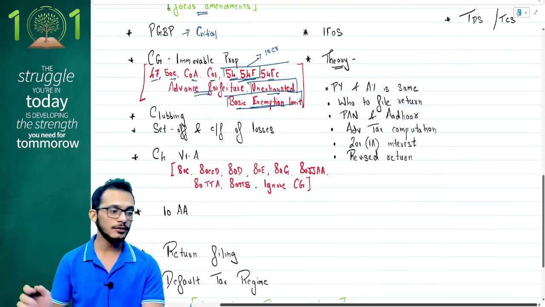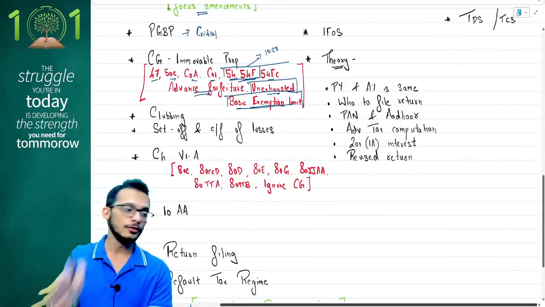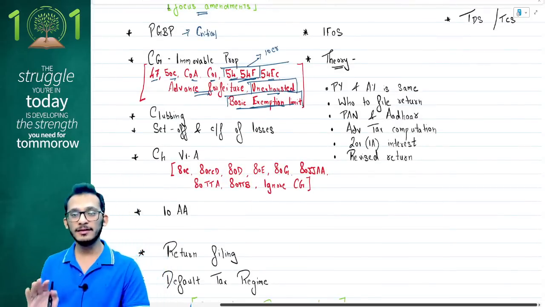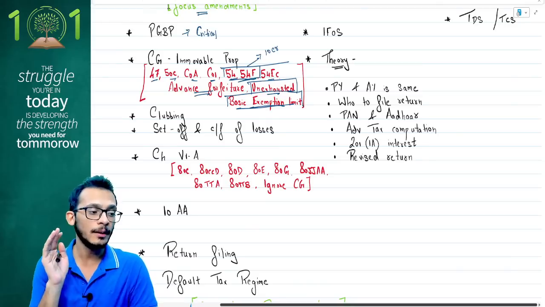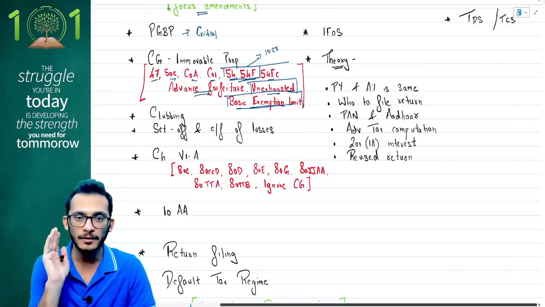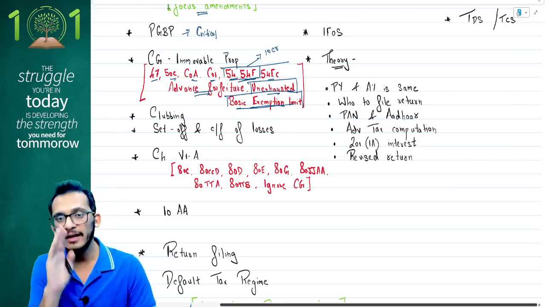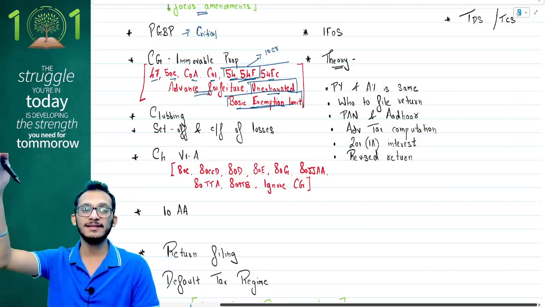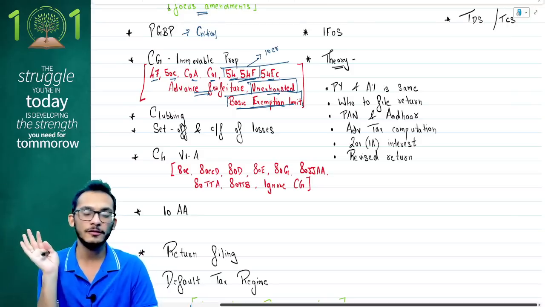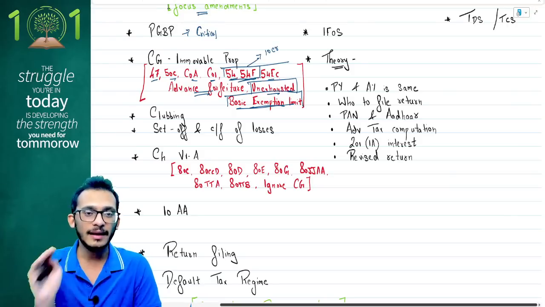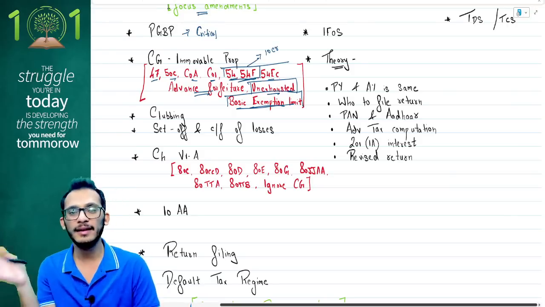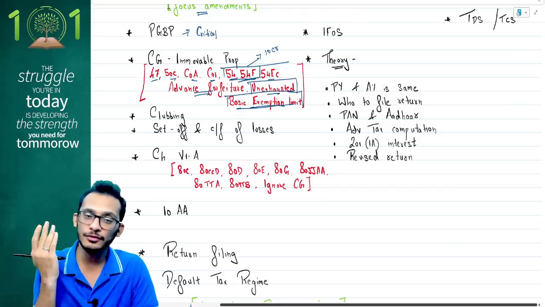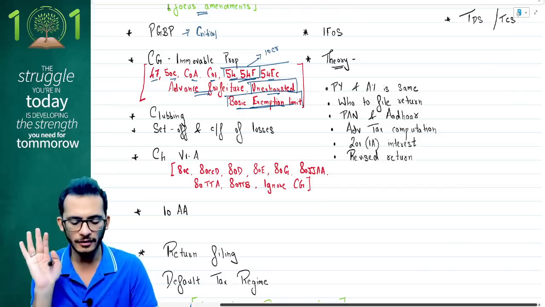Next one, and I don't have to tell you this, is clubbing and set off, because you know it is coming for question number 4. This is the question to be answered first, and therefore you need to build your grip on clubbing and set off no matter what happens. It is a very important chapter from an exam perspective. If you ask me, it is enough if you do the ICAI study material questions on clubbing and set off. There are about 20-25 questions. Get those on track, plus your current year RTPs and MTPs. If you can answer those, you will get a strong grip on clubbing and set off. That is all that is required.